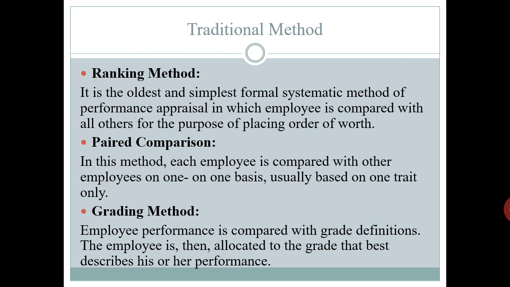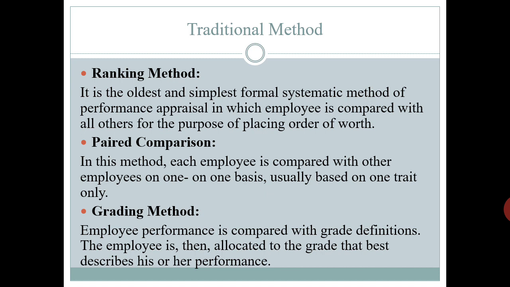The number of times an employee is judged better than others determines his or her final ranking. The number of possible pairs for a given number of employees is ascertained by a formula, that is n(n-1)/2, where n stands for the total number of employees to be evaluated.